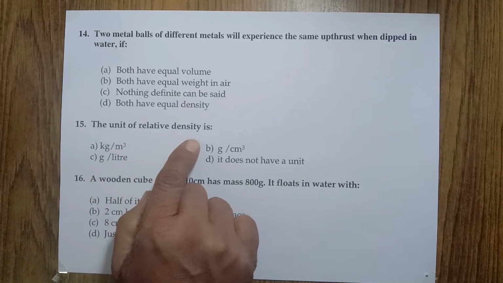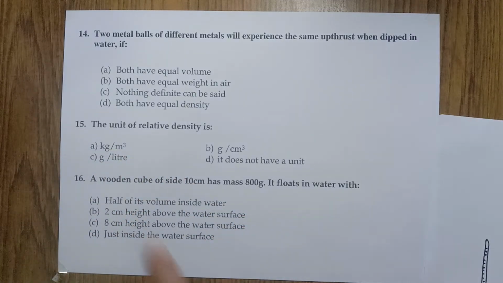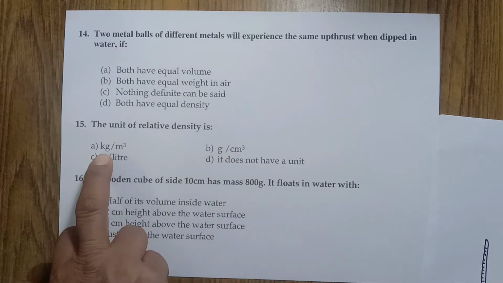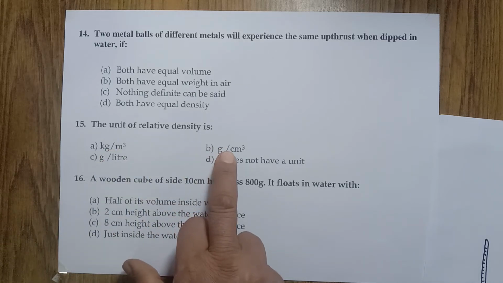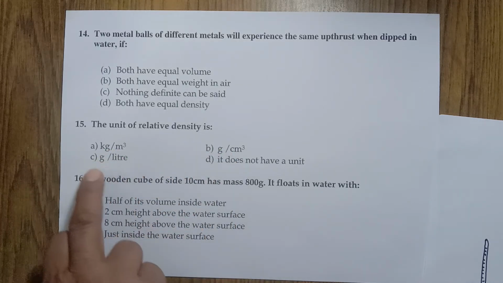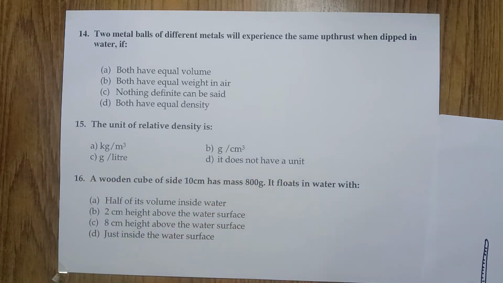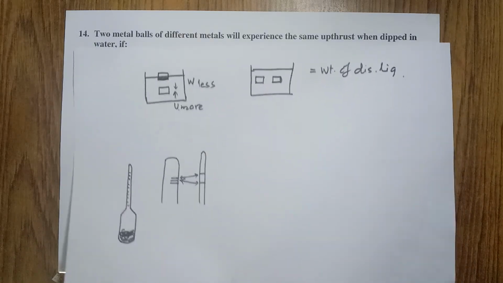The unit of relative density is which one? This is one of the units of density. This is another unit of density. This is according to the SI system. This is according to the CGS system. And this is also correct, not in a definite system. It doesn't have a unit. Now, which one is correct? Unit of relative density.